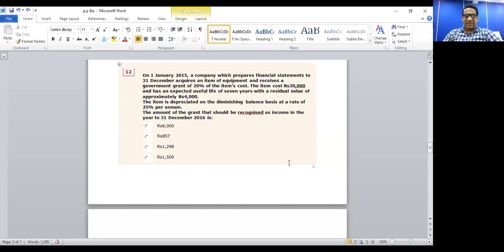Yes. So this brings to the end of today's discussion on accounting standards. So today we have discussed actually 4 standards, LKS 8, 10, 37, and also LKS 16. LKS 8 is about accounting estimates, accounting errors, and changes in accounting policies. LKS 10 was about events occurring after the reporting period, and LKS 37 was about provisions, contingent assets, and contingent liabilities. Finally, we came to LKS 16, which is about property, plant, and equipment. There also we have discussed 12 questions, so nearly 50 questions again we have discussed today.